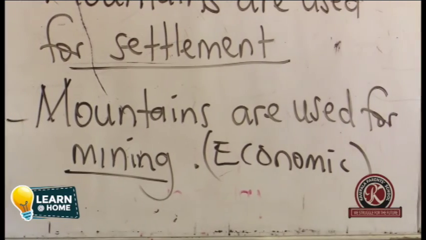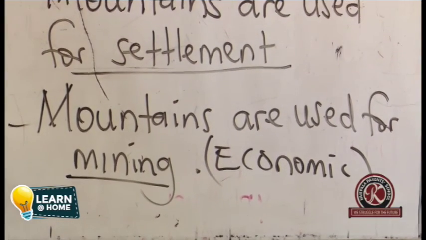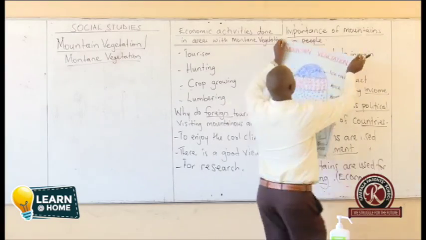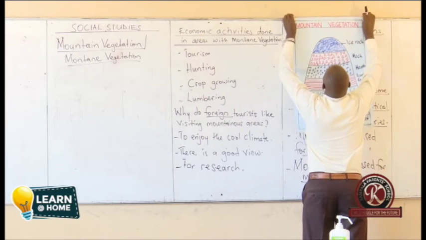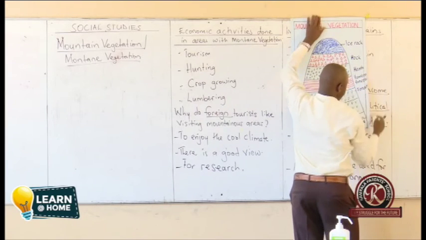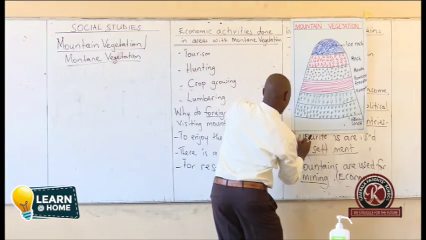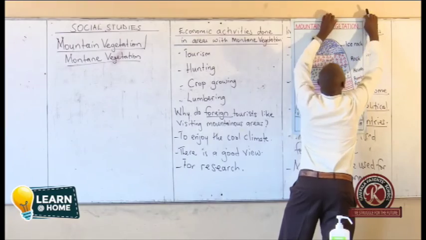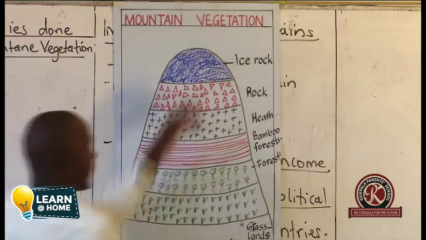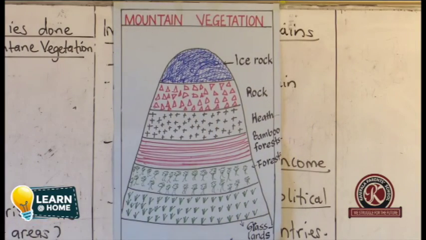So after looking at the importance of mountains, we are going to look at our chart and also get to understand more about our chart. So we are going to have questions about the chart.